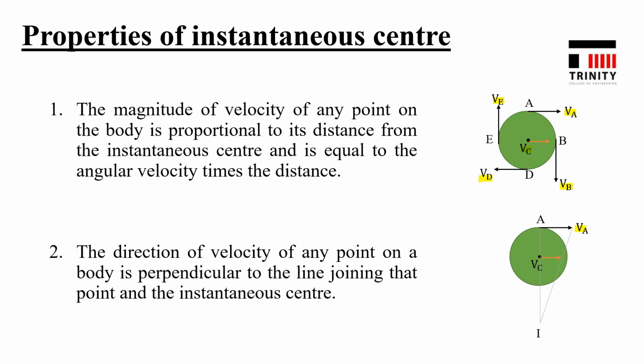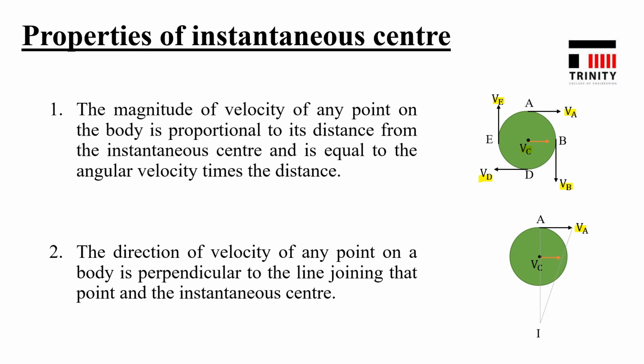Now let's move on to the second property. The direction of velocity of any point on a body is perpendicular to the line joining that point and the instantaneous center. So first property gives you the magnitude of velocity, and second property gives you the direction of velocity. So according to concept of instantaneous center, direction of velocity at any point is perpendicular to the line joining instantaneous center and that point.